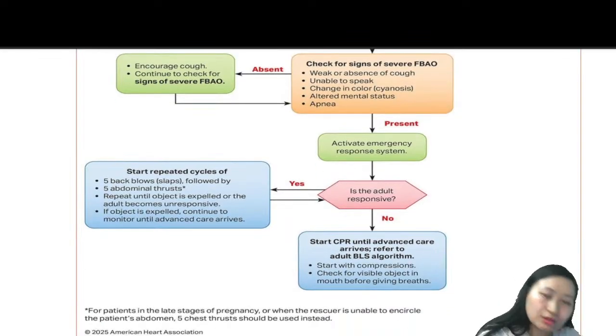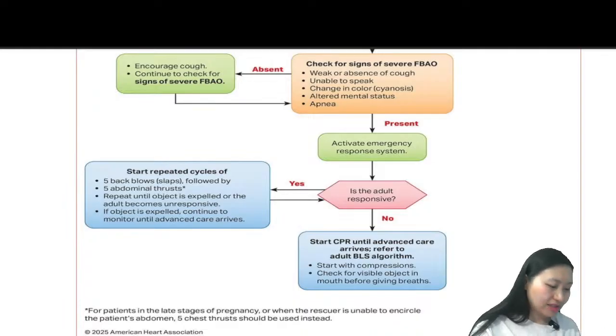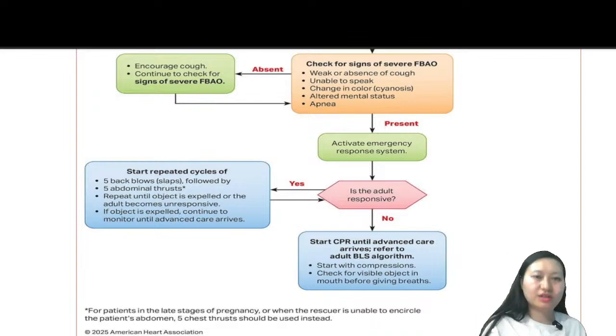But if it is present, then we have to activate the emergency response team. Now, the thing that we should remember is, we are not going to just start with abdominal thrusts. The 2025 guideline says 5 back blows followed by 5 abdominal thrusts. We want to make it similar to how we do it in the pediatric age group, right? So we will be giving 5 back blows with 5 abdominal thrusts, right?